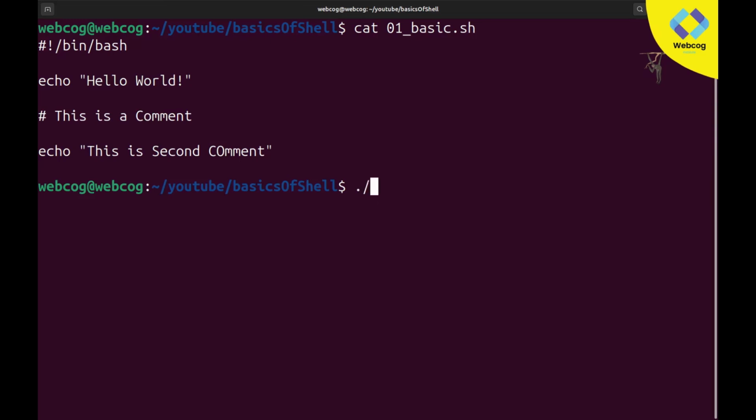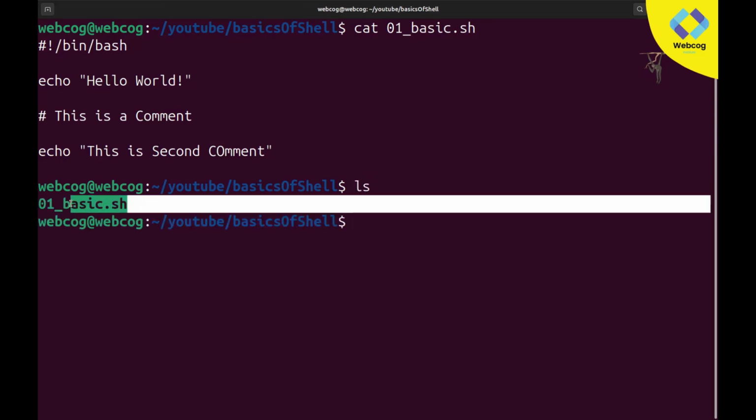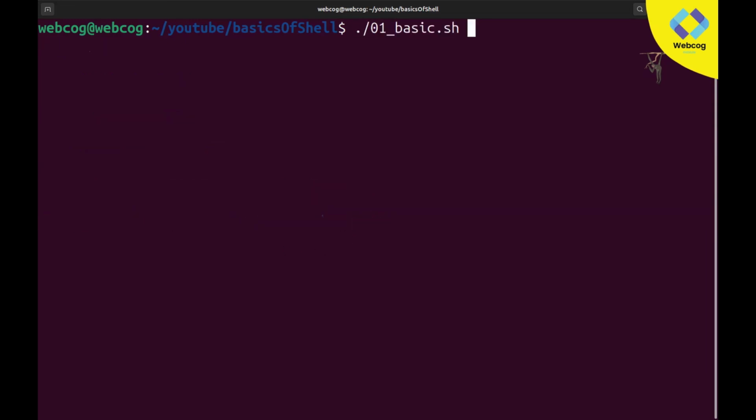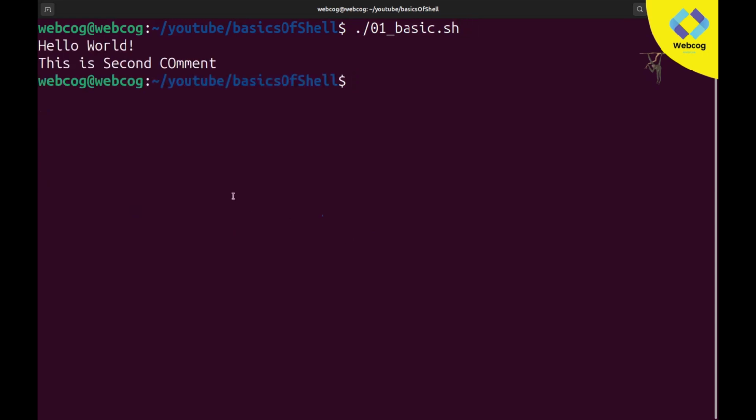But if I execute it, and you can see if I type ls, it's still available in green color, and this time we can call it directly because we already gave it execution permission. If I run it, you can see it simply prints hello world and this is second comment. So both of our echoes are printing the data, but our comment is not executing. This is the beauty of comments.